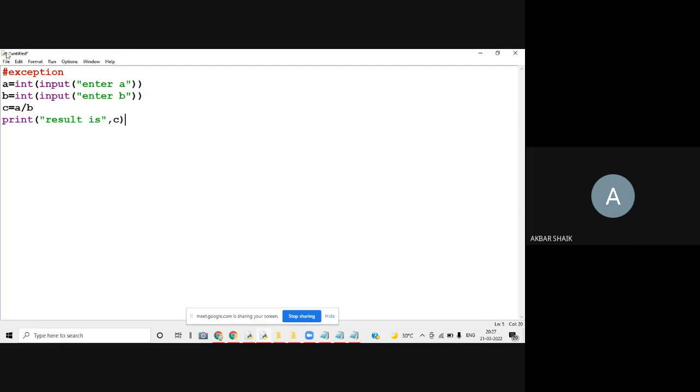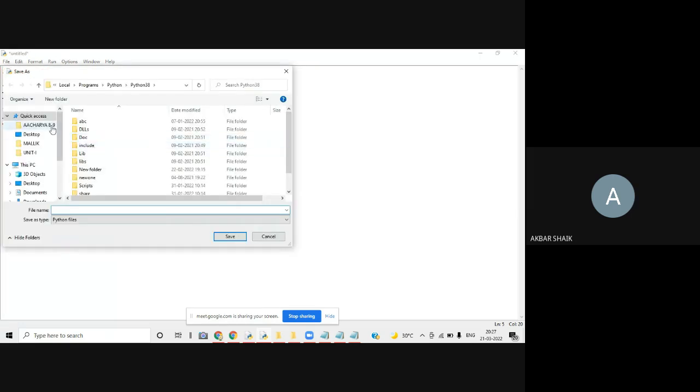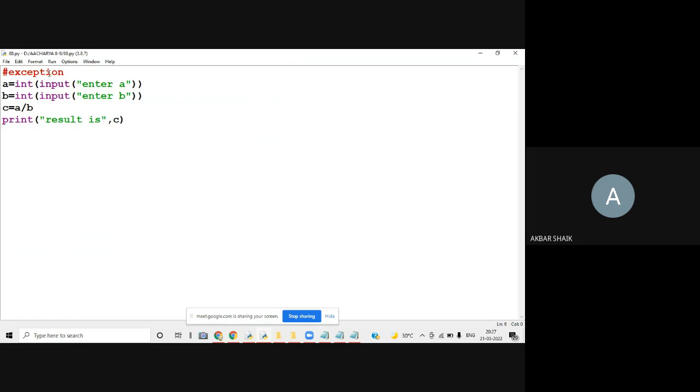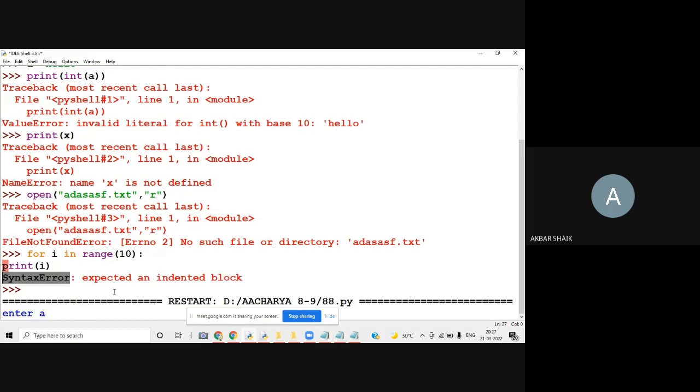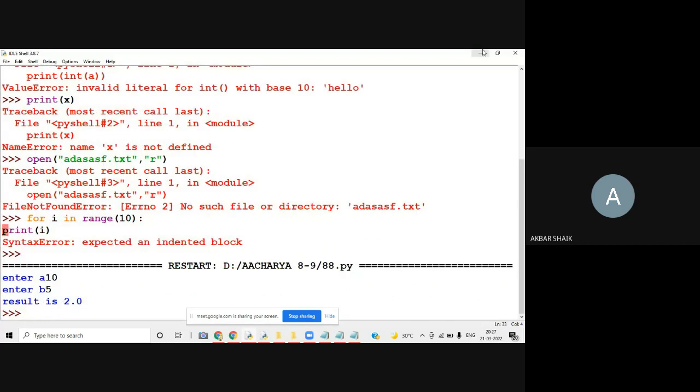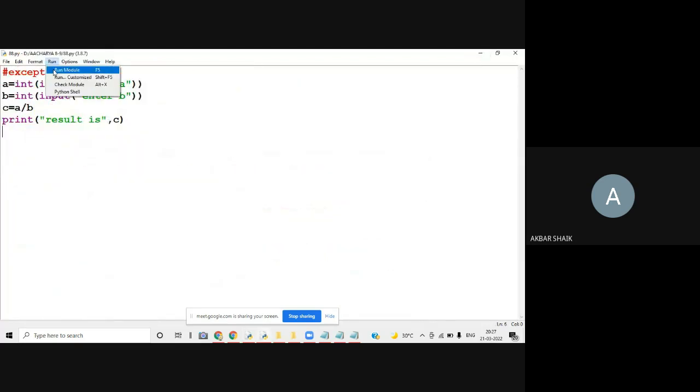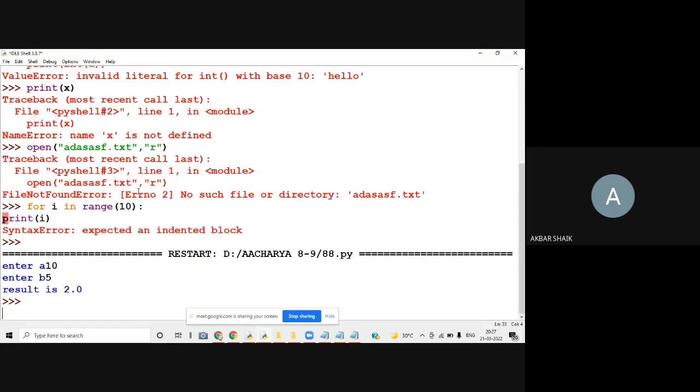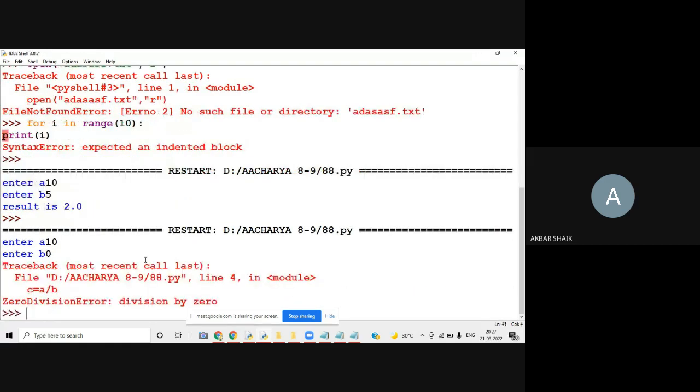Okay, so now tell me, in general, what will this program do? It is going to perform the division. If I give normal values for A and B, then I will get the correct answer only. If I give 0 for the denominator, then only I'll get the wrong answer. Let me give normal values 10 and 5. The answer is 2.0. This is fine. Now I'll give 0 for B. Enter A 10, B value 0. Now this is the error, ZeroDivisionError.